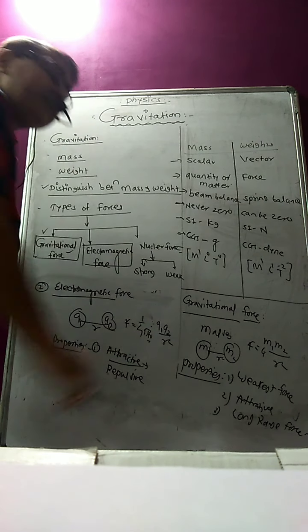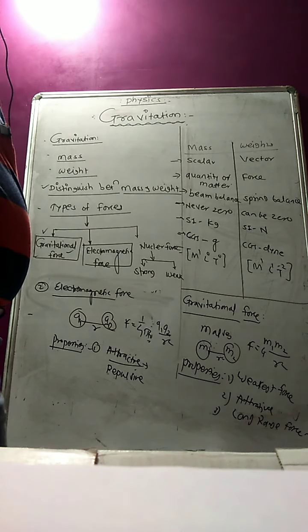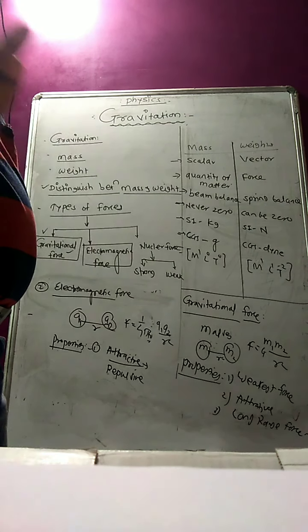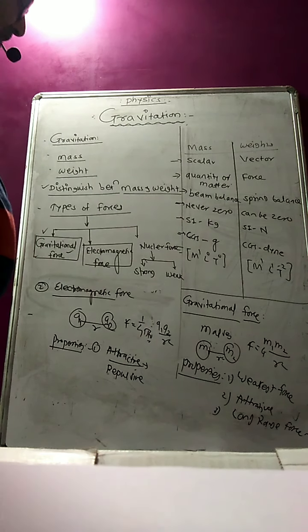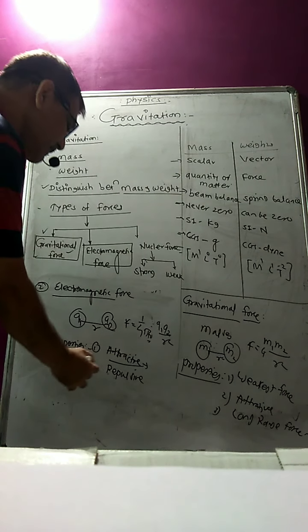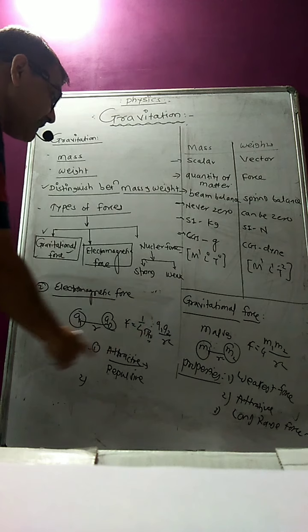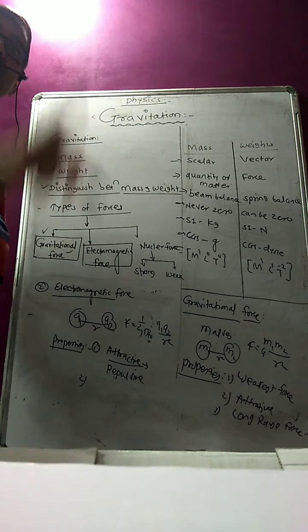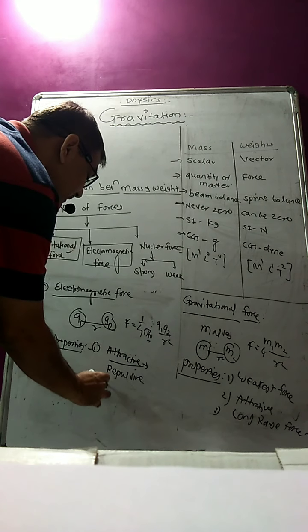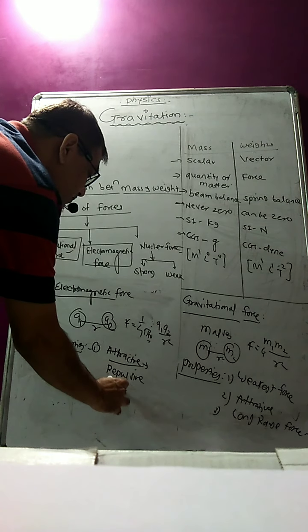When will it be repulsive? When they are the same charge. When these two charges are similar, then they will repel each other. Plus Q plus Q, minus Q minus Q. So there will be a force of repulsion. So it is attractive as well as repulsive. The second property: this force is stronger than the gravitational force. You remember, okay? It is a stronger force.